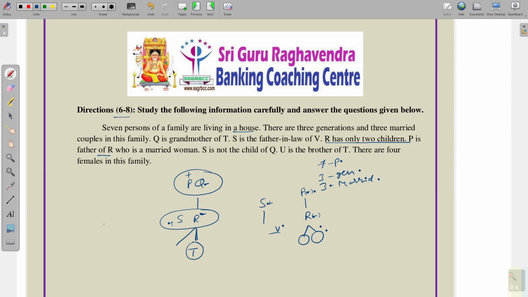One of them is T. And next, one more is left. Q is grandmother of T, that is done. S is father-in-law of V. So S is father-in-law of V means someone here, this person is married by V.